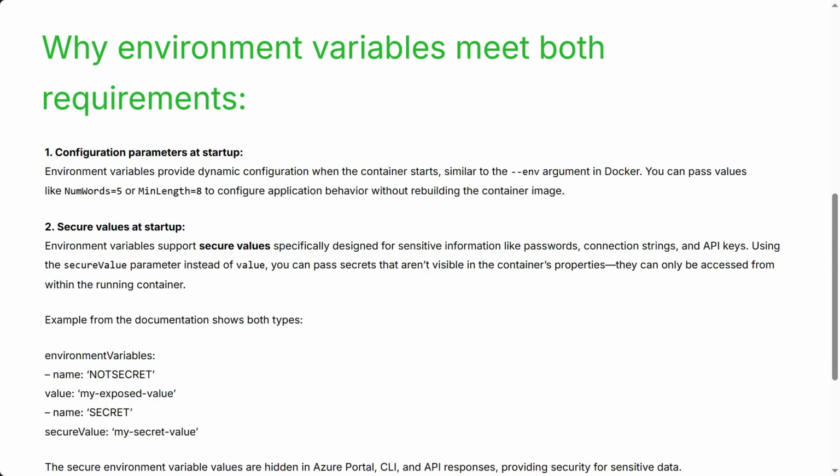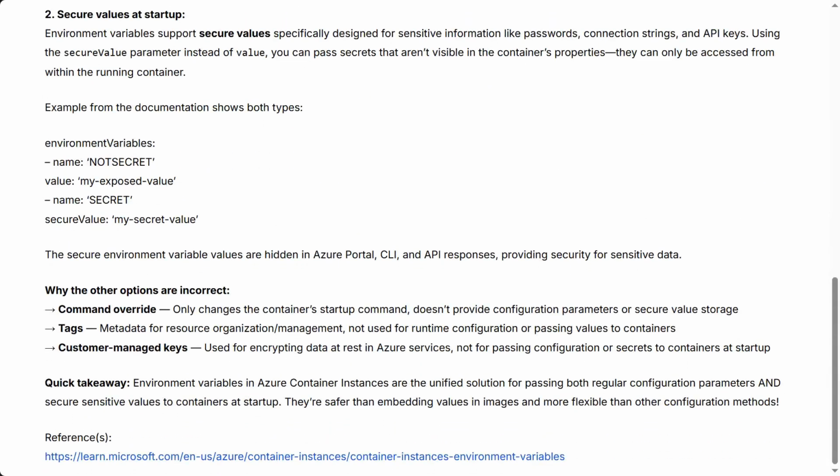Why the other options are incorrect. Command override only changes the container's startup command, and doesn't provide configuration parameters or secure value storage. Tags are metadata for resource organization and management, not used for runtime configuration or passing values to containers.